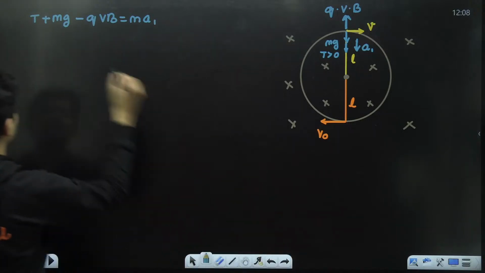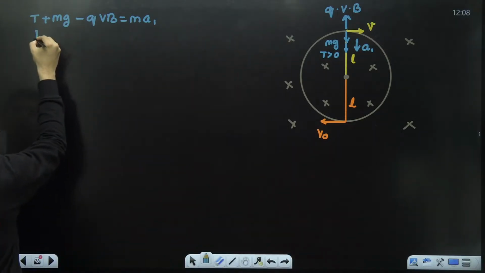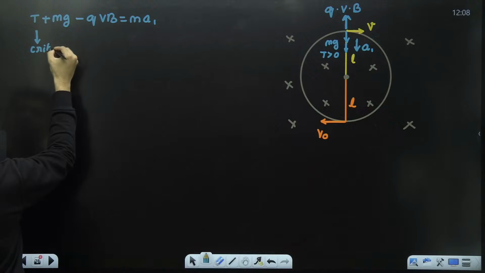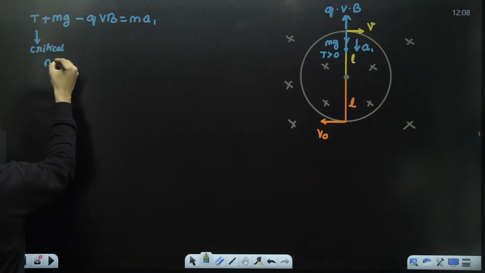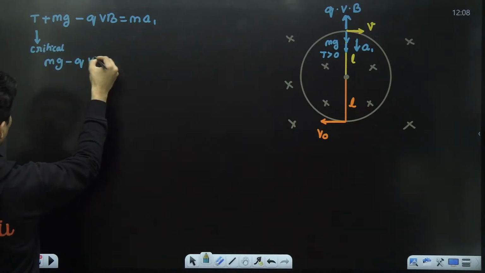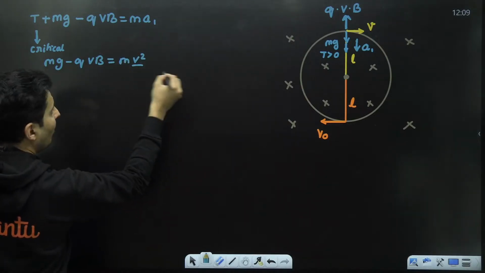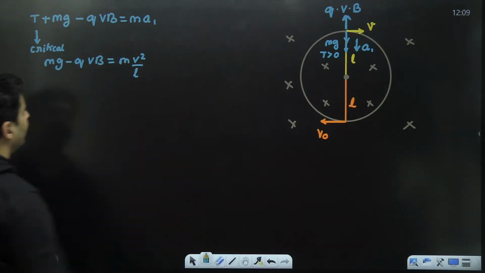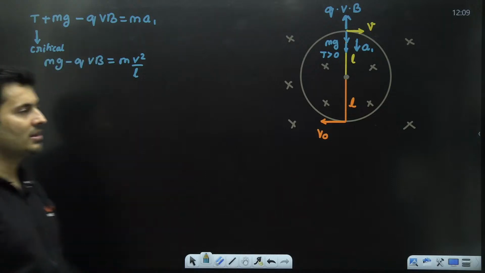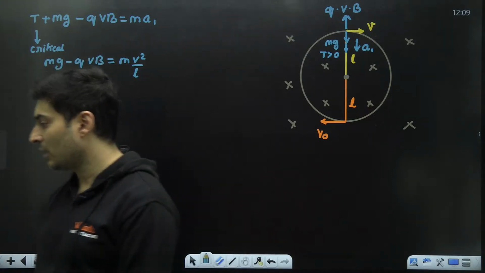In the critical case, just 0. So in that critical case, mg minus qvb is equal to m times v square divided by the length. This is one equation that we get.